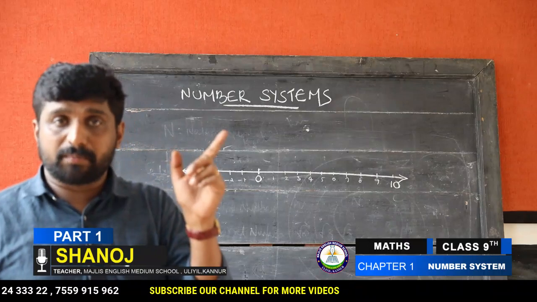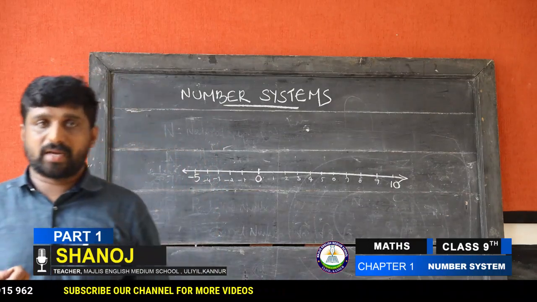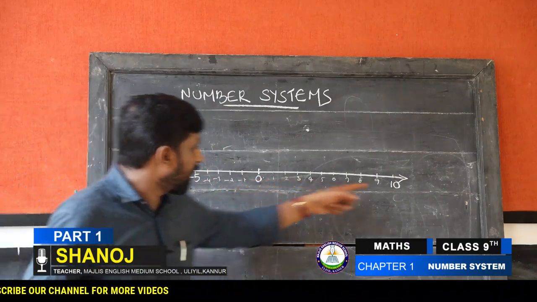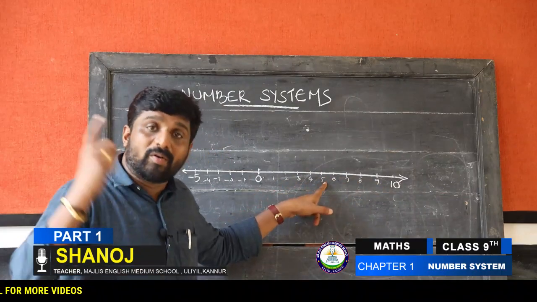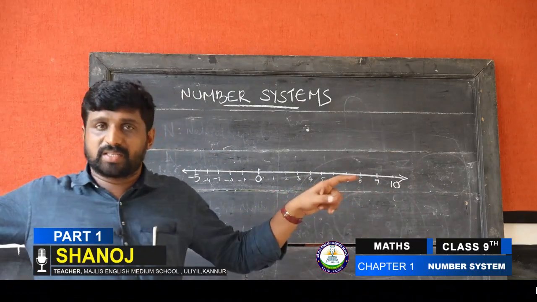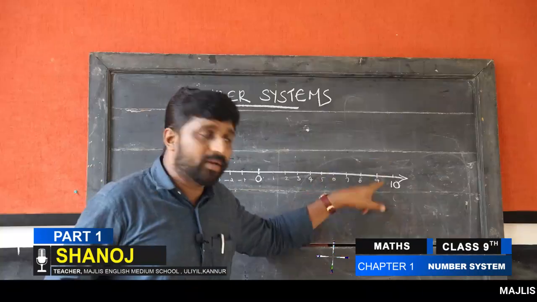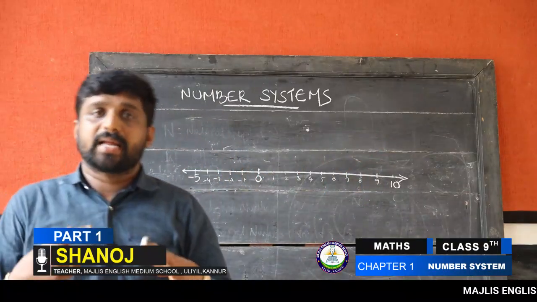Next I ask you: how many whole numbers between 0 and 10? Same, 0 and 10. How many whole numbers? They already know what whole numbers are: 0, 1, 2, 3 like that. Therefore 1, 2, 3, 4 up to 9. We got the same answer again, 9.